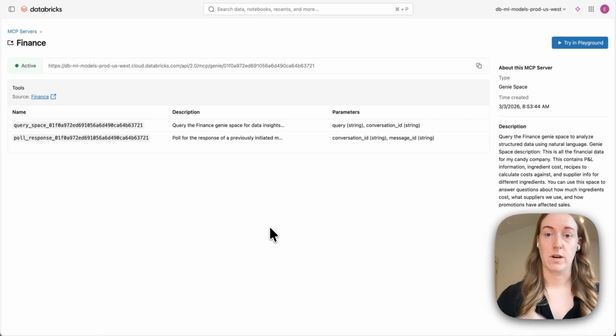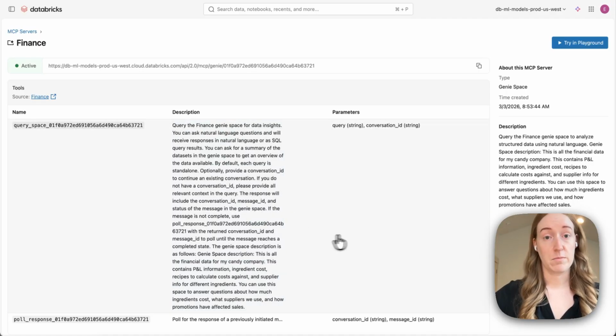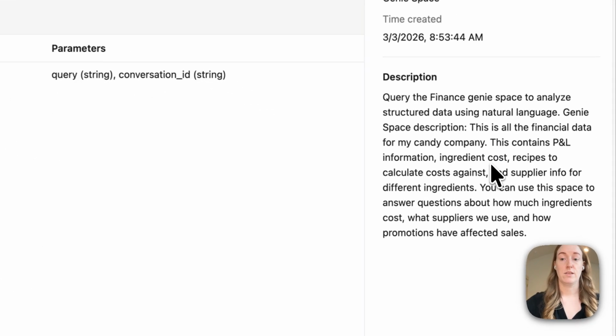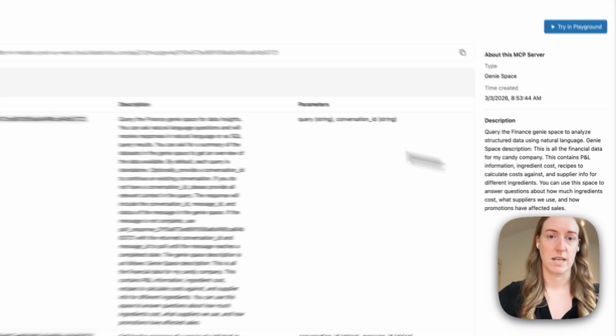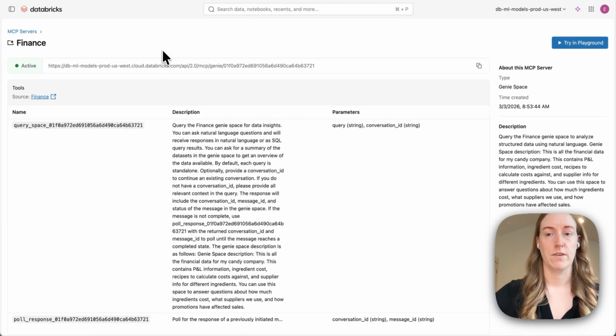You just have to copy that URL and then log in, and you can start to use it. And then here are my tools. So this is all provided out of the box for me, so I didn't have to set any of this up. And this also pulls in the description from my Genie space to give the LLM more context as it's using this MCP server. So let's hit try in Playground.